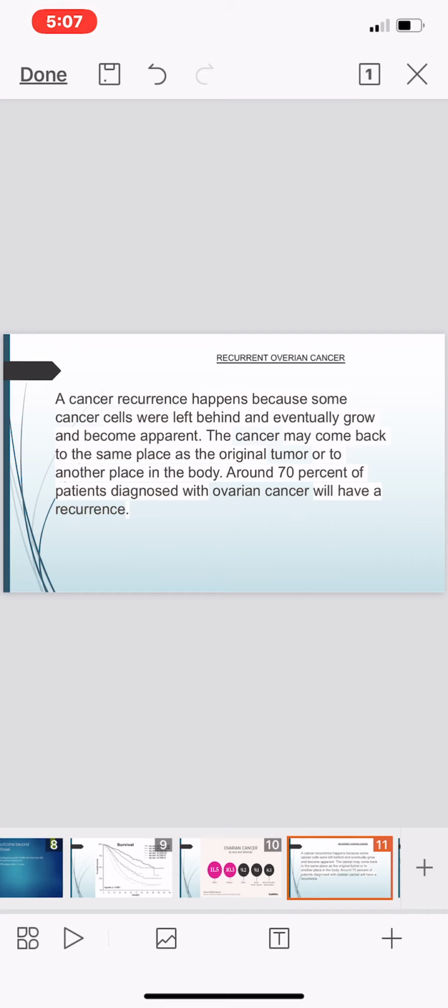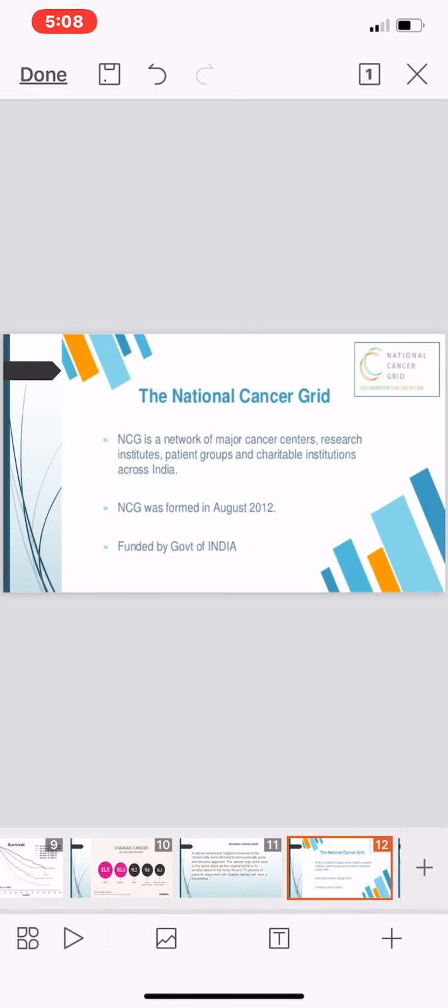Like we have discussed, there are benign and malignant tumors. Benign is confined to its original position, and the second one spreads to other parts of the body. Like a woman who got this cancer and has already been treated, but she again got this disease, and this time the cancer may also spread to another location. So around 70% of patients diagnosed with ovarian cancer will have a recurrence, meaning retaking of this disease.